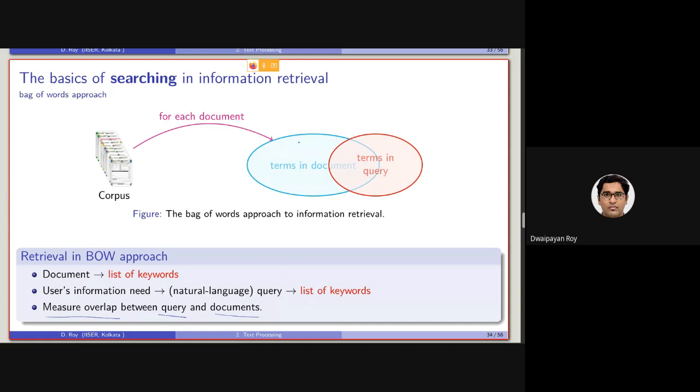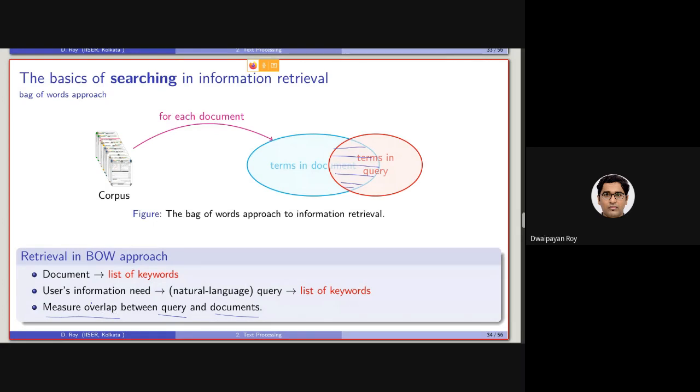So if the terms are not overlapping between the document and the query, this set will be null, which indicates that for a query term, a certain document does not contain any occurrence of that term.